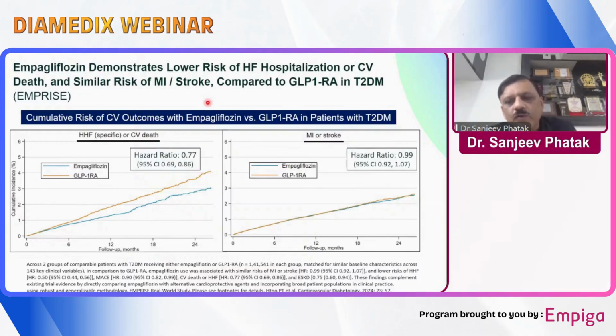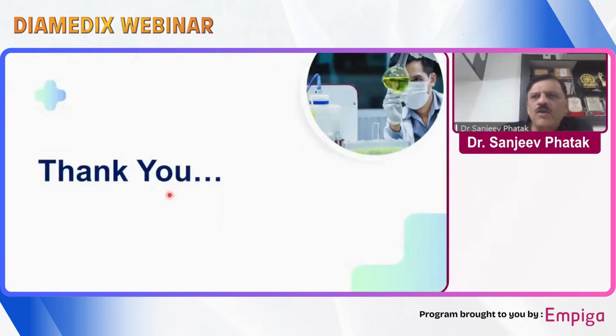GLP-1 analogs are also associated with benefit. We now know from the SOUL study also that even oral semaglutide has cardiovascular as well as heart failure benefit. But with empagliflozin, the benefit is definitely much more. This is not a head-to-head trial comparison, but the analysis from different studies, especially EMPRISE, has shown a benefit in favor of empagliflozin compared to GLP-1. For atherosclerotic events, probably both are the same, but for heart failure and CV death, empagliflozin has a clear-cut edge. With this, I will stop here because we'll have a very healthy discussion.